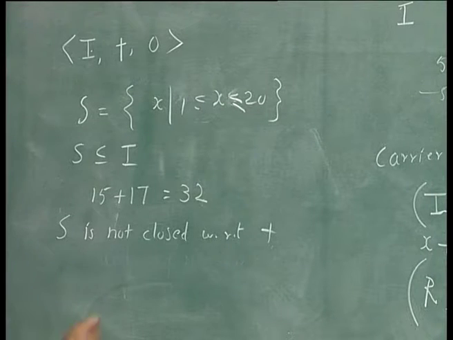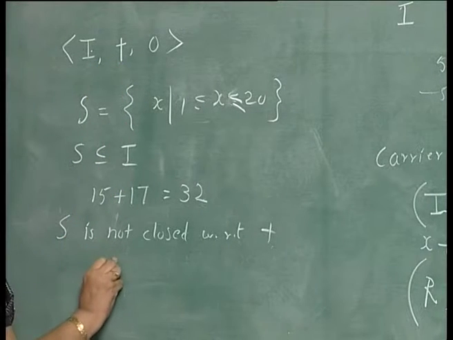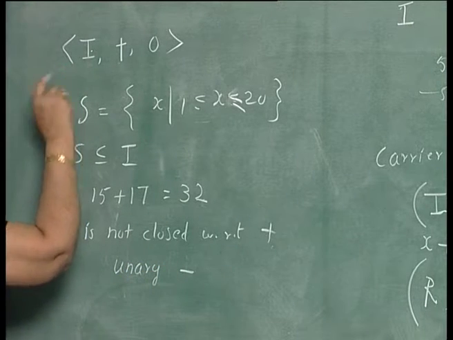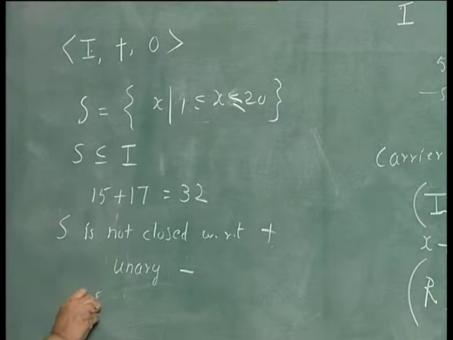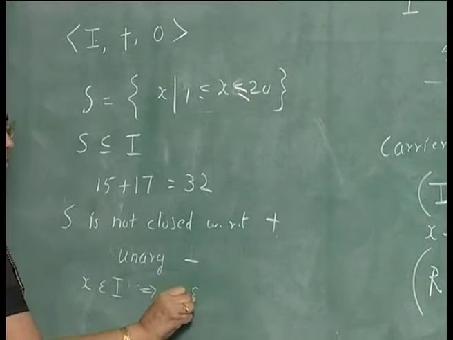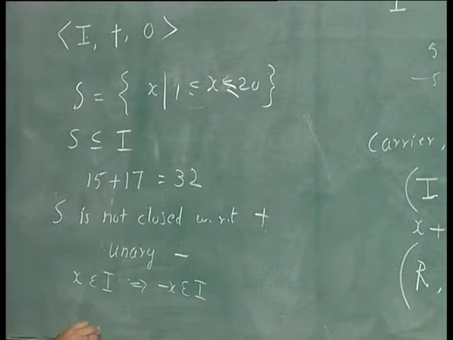Similarly, if you take a unary operation instead of a binary operation, if you take unary minus, if x belongs to I, it also implies minus x will belong to I. This is true.